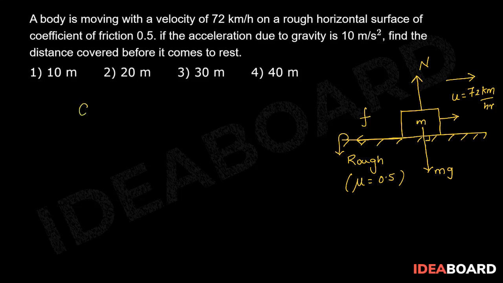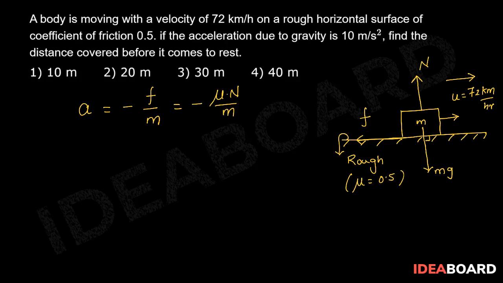So acceleration a is equal to minus F upon m, which is equal to minus F is mu times normal reaction force upon m.